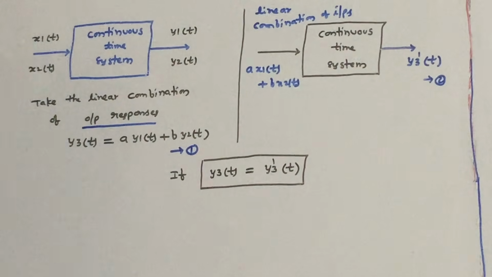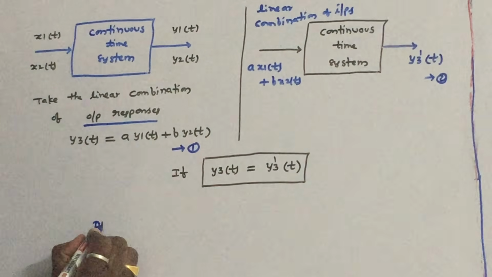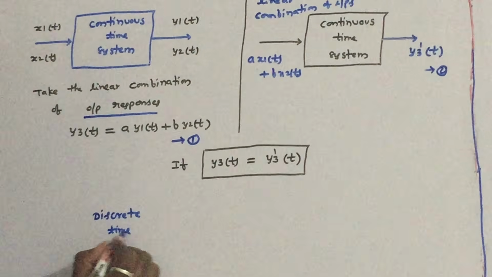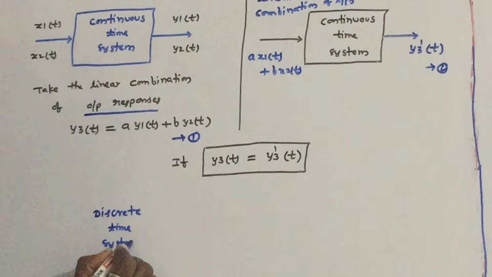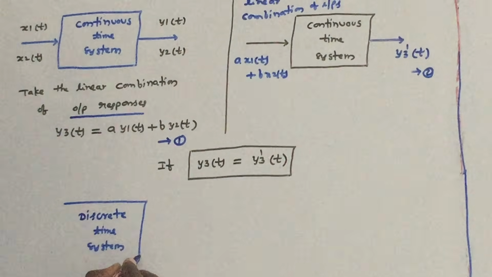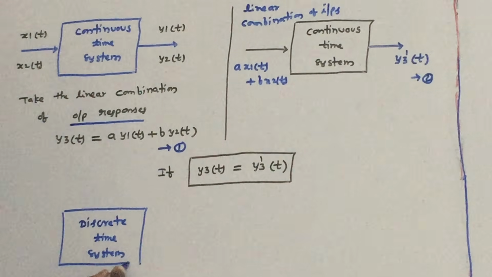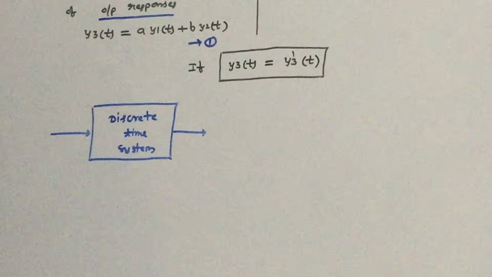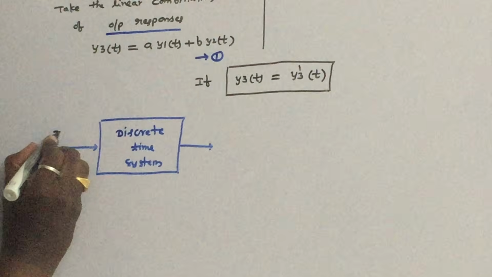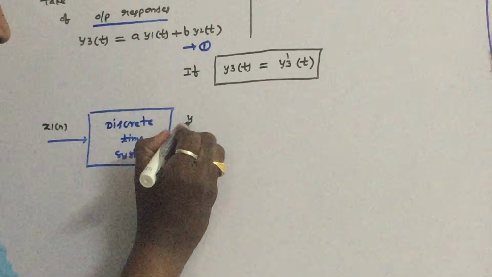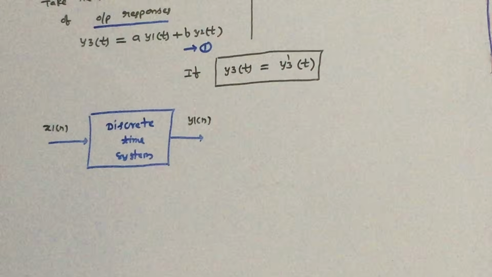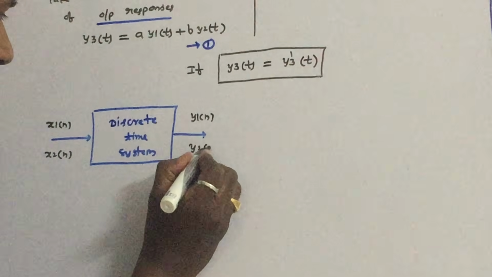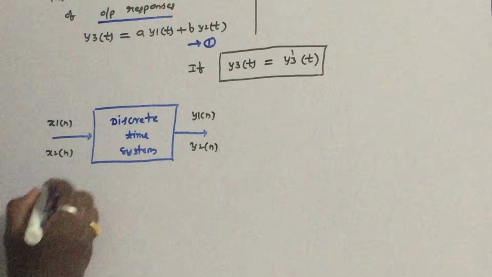Similarly, coming to the discrete time system, the same procedure applies. How can we check a discrete time system? A discrete time system operates on discrete time signals. Let us say x1 of n is the input to the system, and y1 of n is its response. Let us say x2 of n is the input to the system and y2 of n is the response of the system.